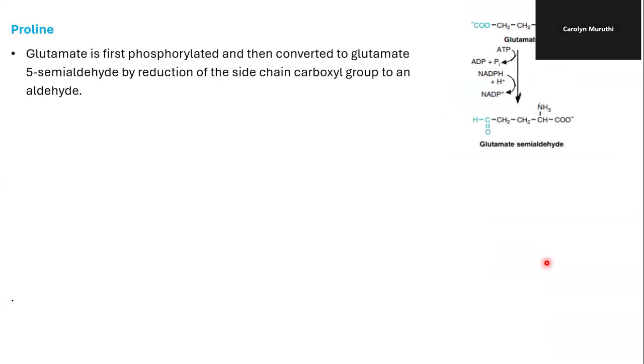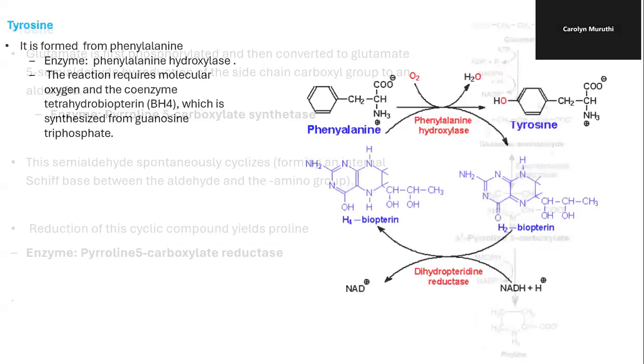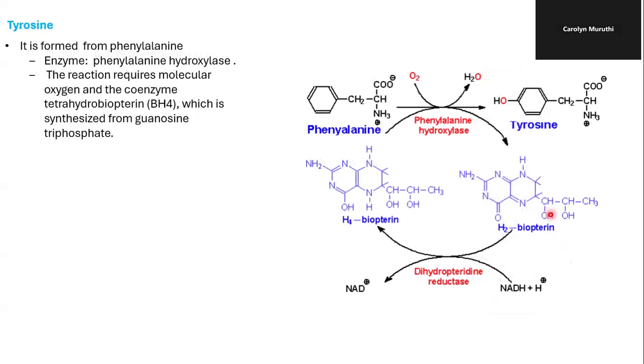We look at proline. It's synthesized from glutamate, and through various reactions, which also involve spontaneous cyclization, we form proline. Tyrosine is also formed from phenylalanine, an essential amino acid, and through the activity of phenylalanine hydroxylase, phenylalanine is converted to tyrosine. And this reaction requires molecular oxygen and also tetrahydrobiopterin, which is synthesized from GTP.